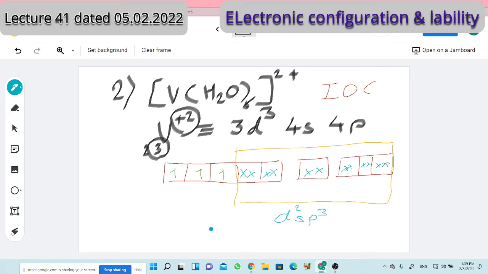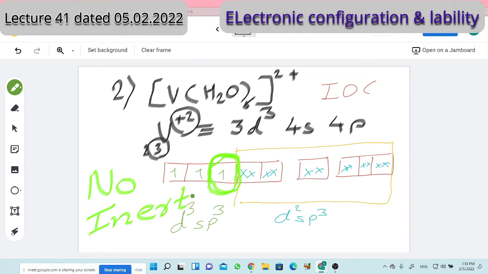d2sp3. But if I want to obtain the intermediate, say with hybridization d3sp3, for that do I have any vacant t2g orbital? Is there any vacant t2g orbital? No. Here an additional t2g orbital I need, vacant, empty. Is it available? No. So this complex will be labile or inert? Inert. Inert means it is a non-labile complex. It is a conclusion.